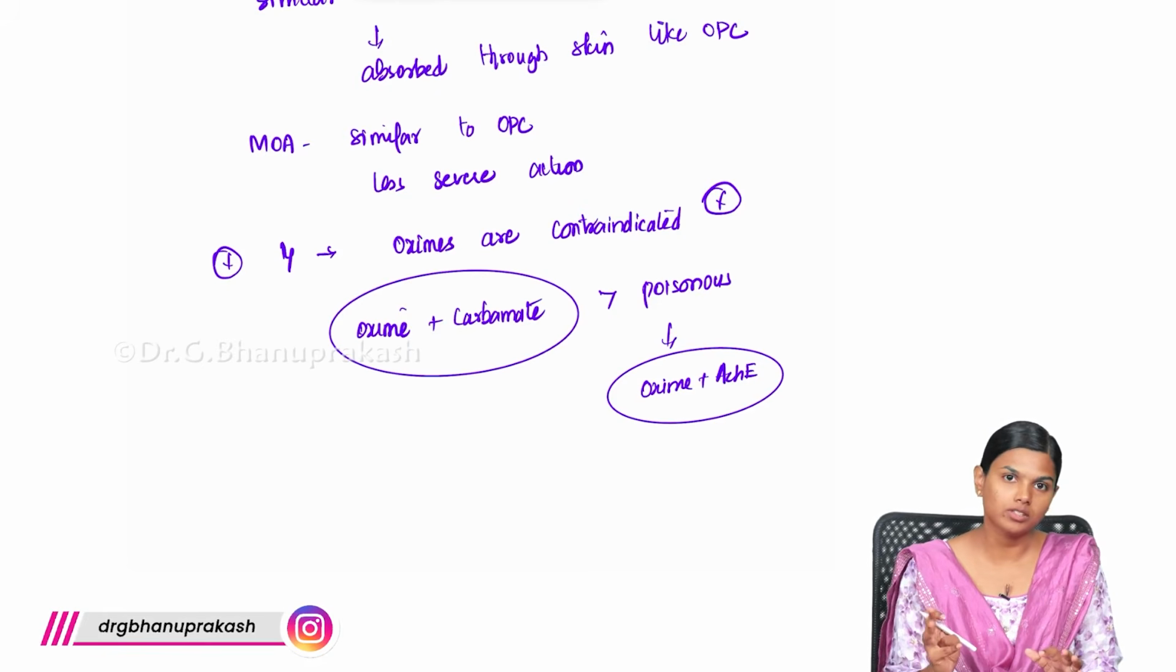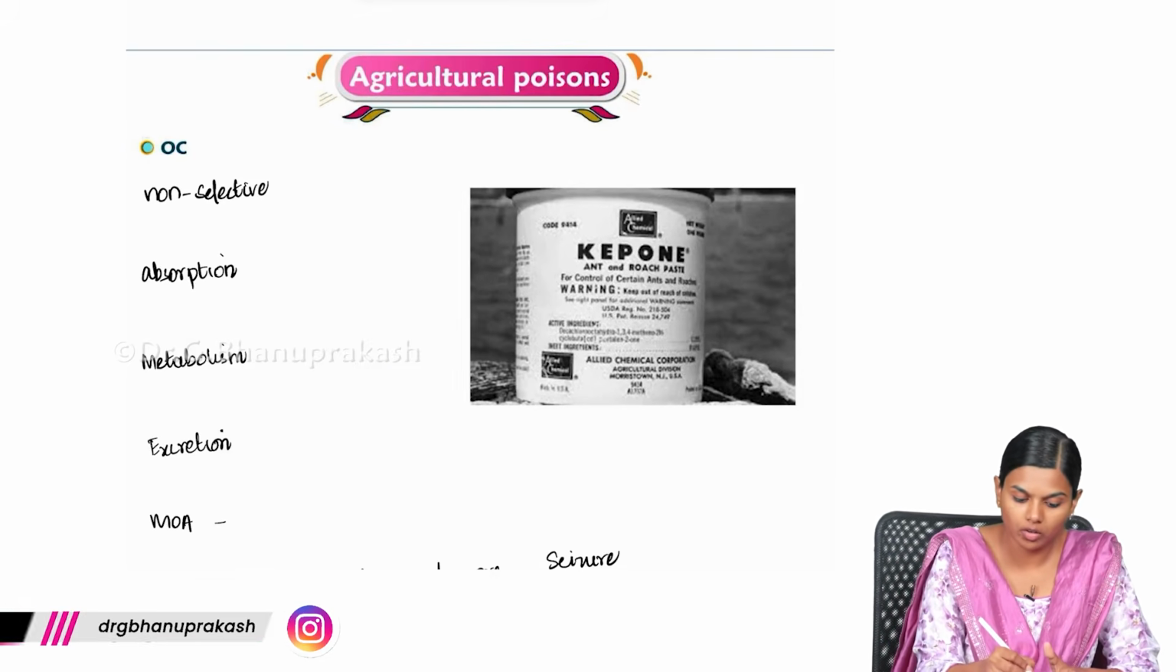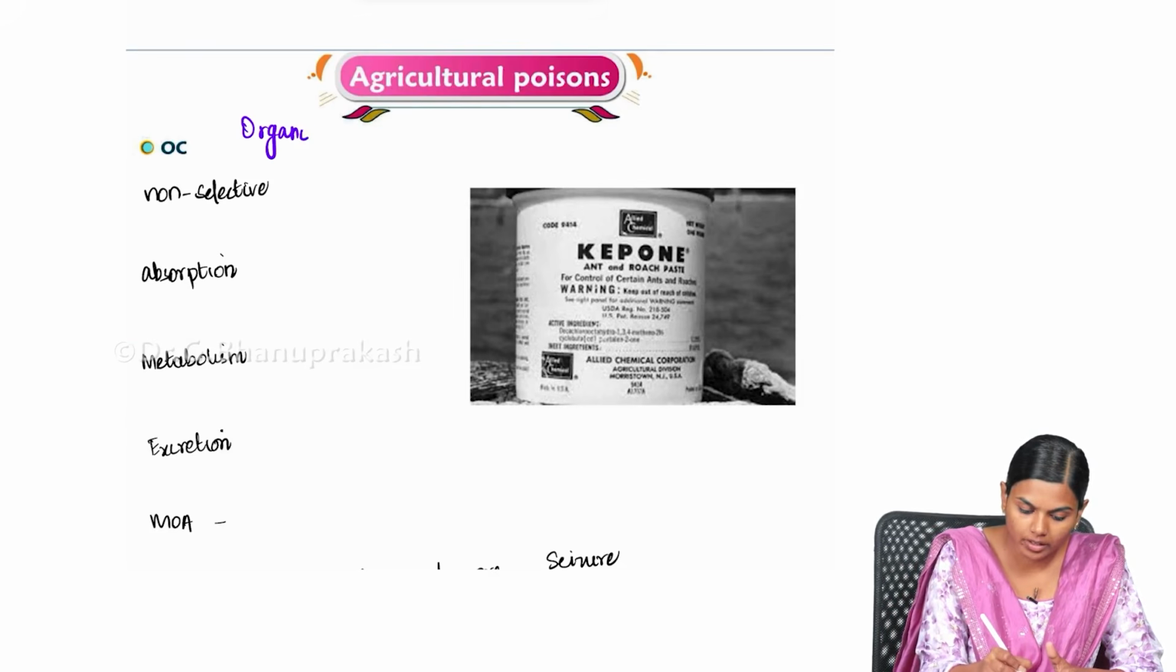Clear? So we have seen OPC and we have seen the little brother of OPC, that is carbamate. Now what we are going to see is organochlorine. So this is organochlorine.